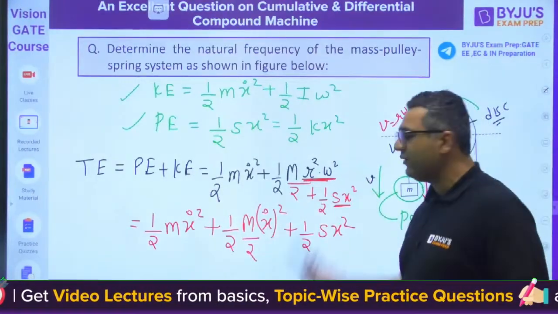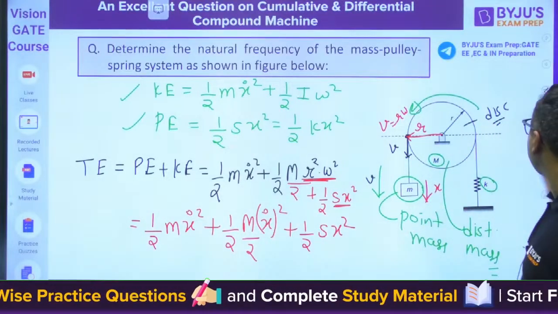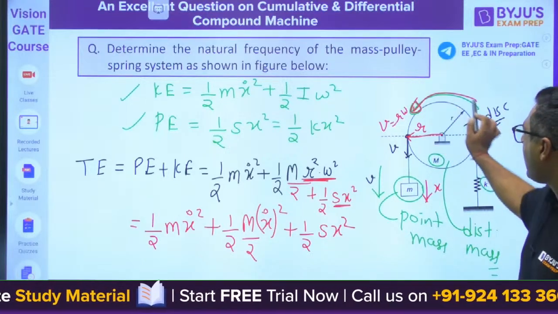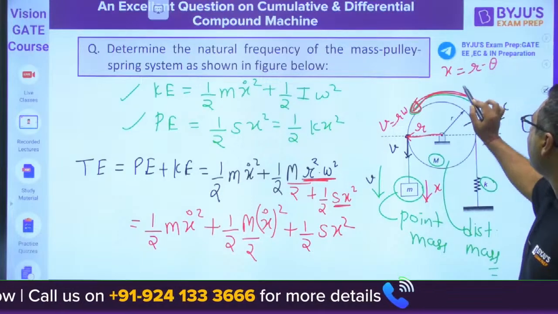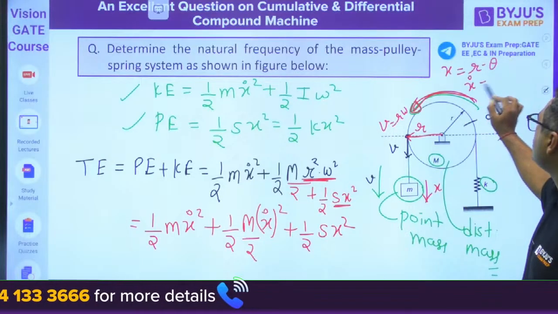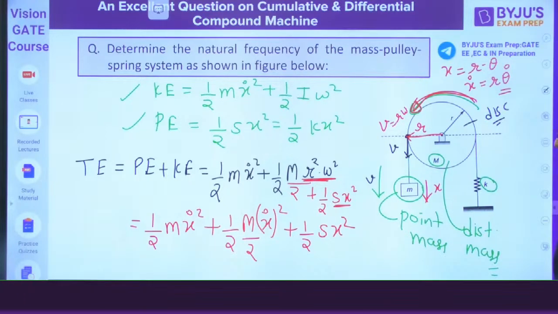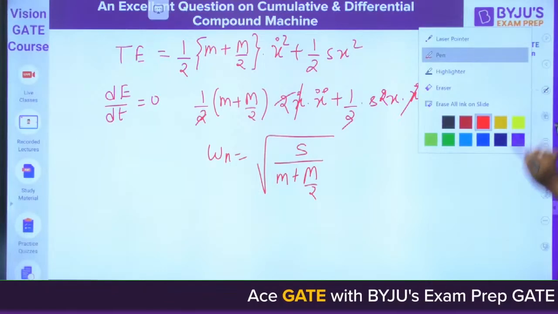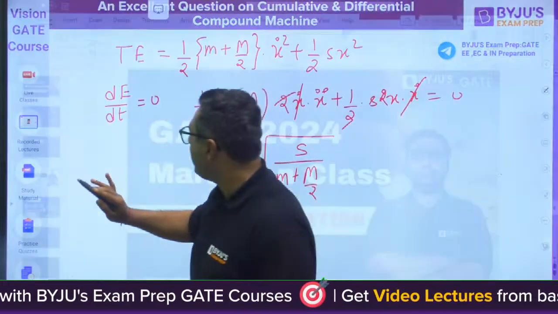Okay, r omega we have assumed to be x dot, that's fine, there is no problem. But if we go in terms of theta, then this x can also be written as r into theta, and x dot is equal to r theta dot. So we can go in terms of theta as well. I will show you one more way, just wait for that.